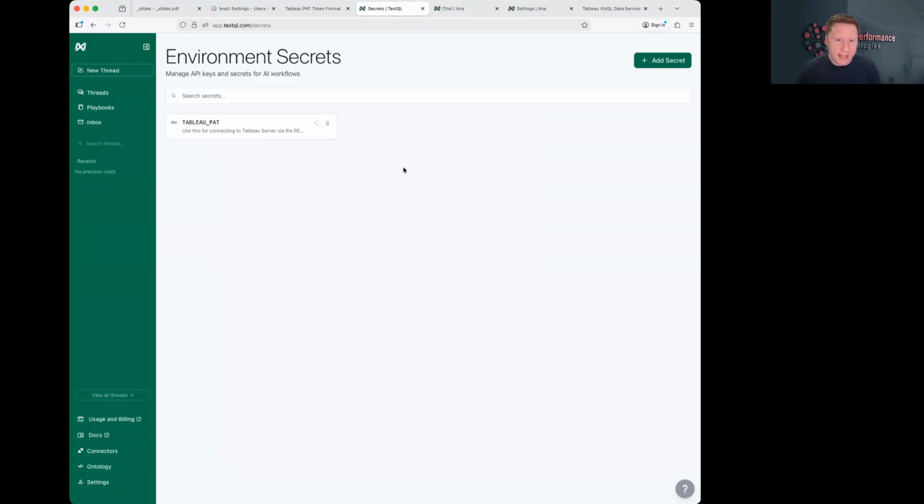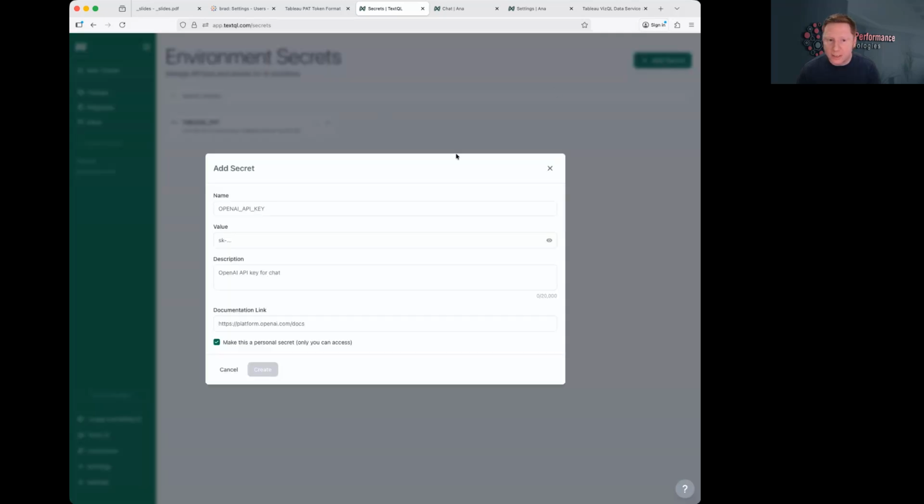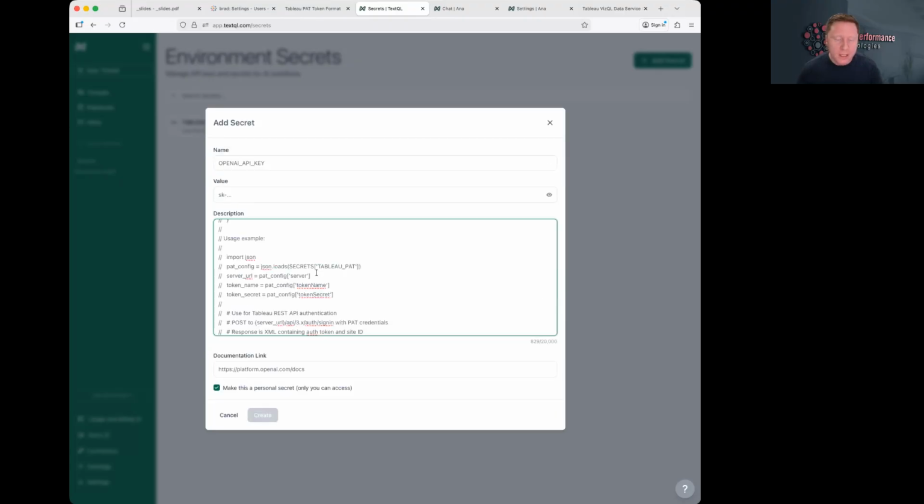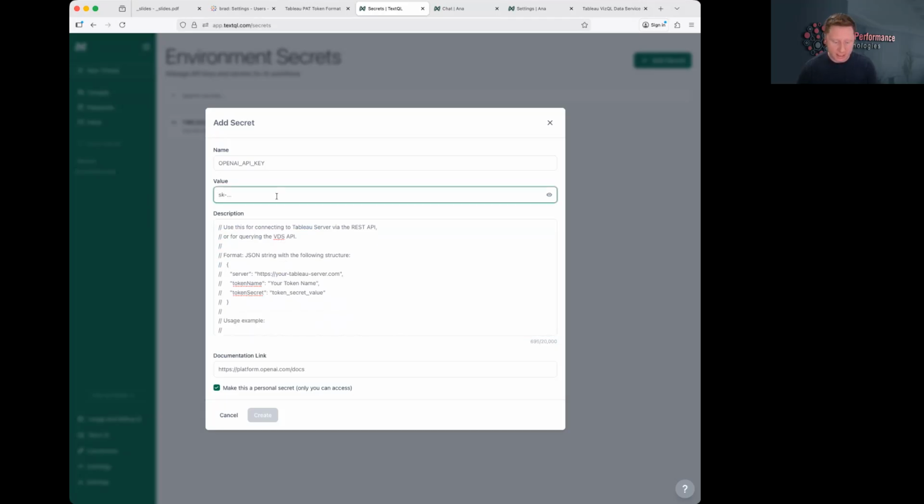So I just clicked over into Anna's secrets management, and you can see where I've already got the personal access token from before. But I'm going to show you what it's like to just add that secret. It is pretty straightforward. You'll notice I copied the whole thing from the previous page. So I'm just going to paste that in here and up to the top and cut the actual secret out using Command X, and then clear those blank lines up top.